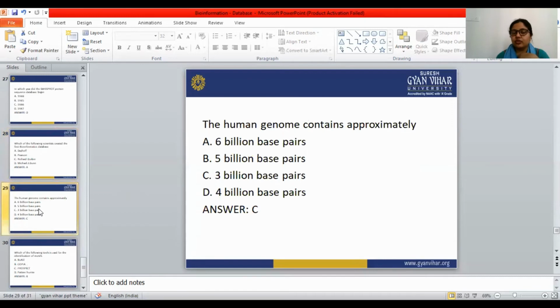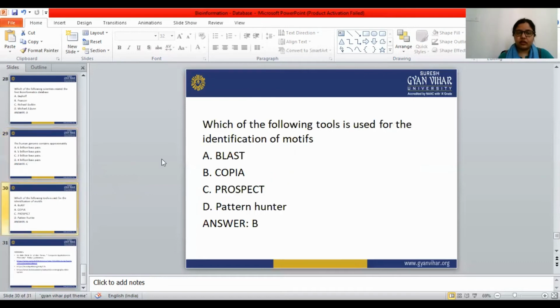The human genome contains approximately 3 billion base pairs. Which of the following tools is used for the identification of motifs? The answer is COPIA. So these are all about the MCQs, and this is the reference. So this is all about bioinformatics.